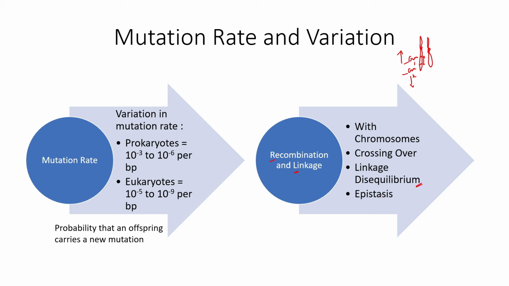And then there is epistasis. Epistasis also talks about specific selection of one particular character or lowering down of the other character. Epistatic characters usually mask the other mutations, so a mutation in one particular character will result in masking of the other characters as well. Let's say I'm talking about baldness and hair color. One character is baldness and the other is hair color. Let's say one had red hair and one had white hair.